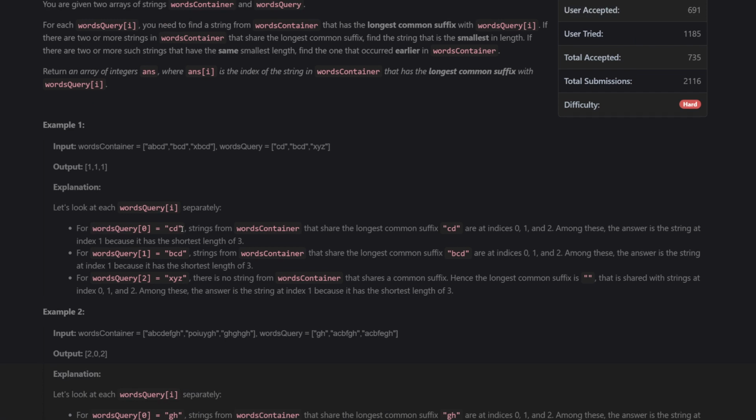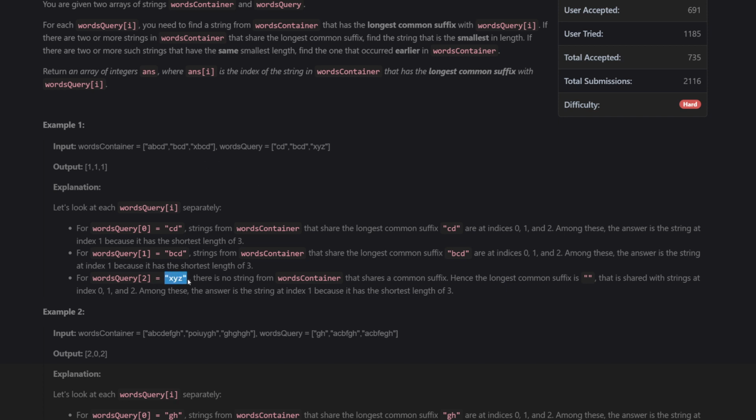For example, if your word is CD, the longest common suffix is CD, because all these words share CD. Then among the words that share the longest common suffix, you select the shortest word. In this case, we return 1 because BCD is the index of the word in the container.